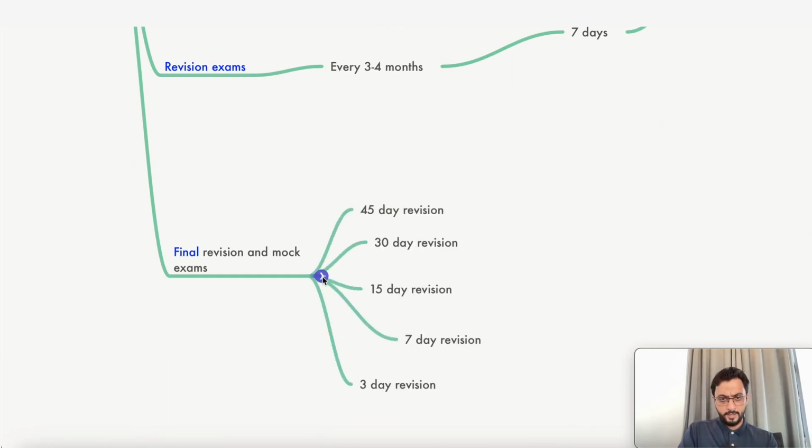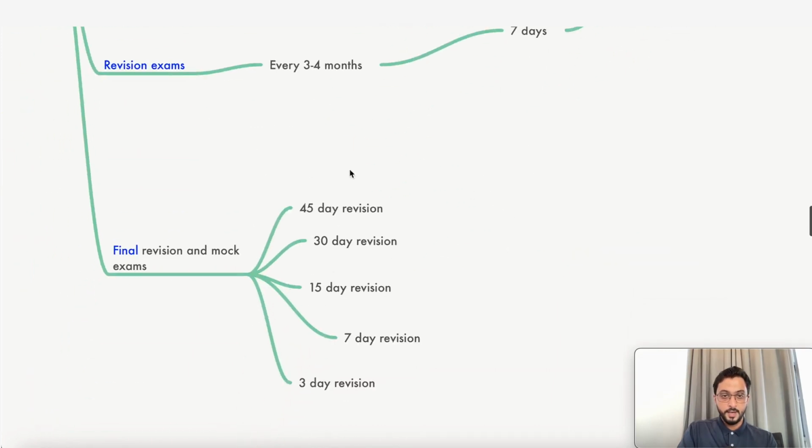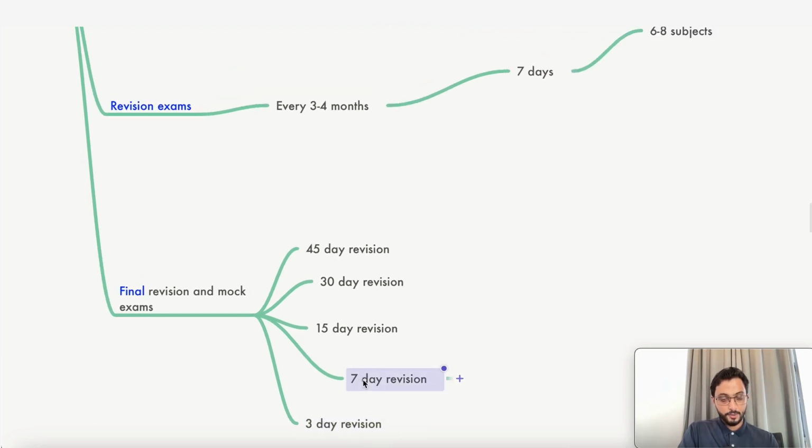Now, finally, final revision. How the final revision? That's why I told you have to increase your speed. Now, see, in the last phase, we're going to finish the entire syllabus revision in 45 days, first round, in the sense, first quick revision, then 30 days, then 15 days, then 7 days, then 3 days. I told you the 3 days thing, last 3 days. So to get that 3 days, you should be able to revise the entire syllabus within 7 days.